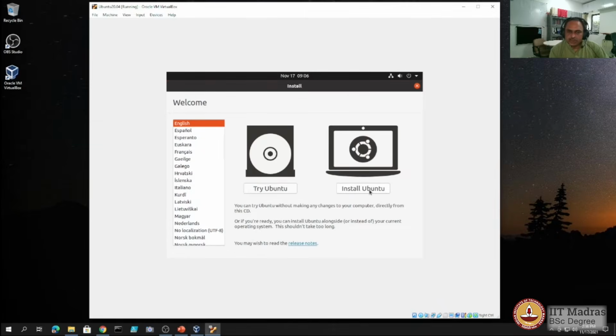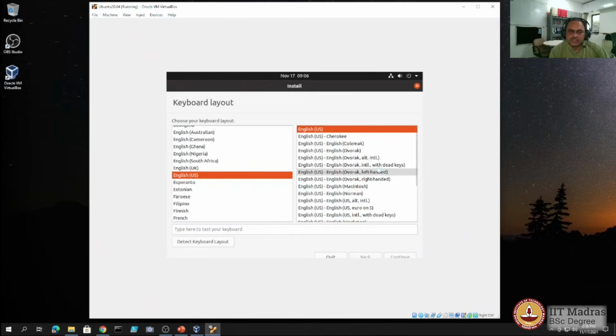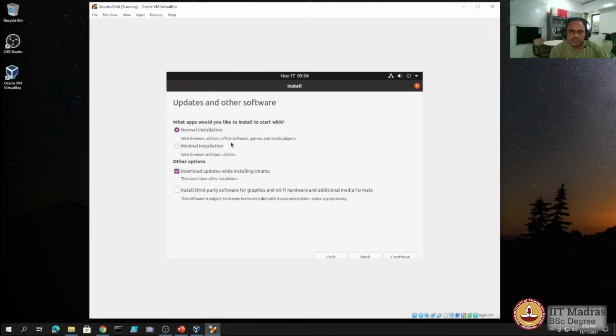So here we choose the option Install Ubuntu. The language of course is already highlighted as English. Proceed to continue. We will just leave the default option to be normal installation, and we don't need to download the updates while installing, so that the installation can finish a bit early.